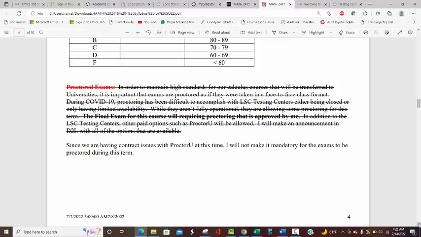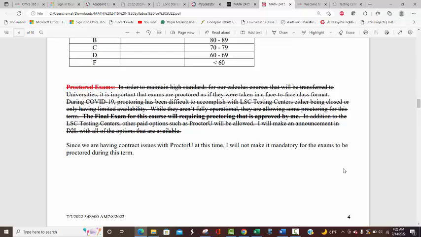People that have taken these calculus classes with me have gladly used ProctorU if they weren't going to be in the area or whatever. But anyway, I would give the option of taking the test in a Lone Star testing center for free, and also I allow other universities' testing centers, but they'll often choose a fee. And then I have this ProctorU. But since ProctorU is not an option, it's not fair to make some people take proctored exams and some not. So I just put the strike through on this right now, because this would have been true if ProctorU would have been available.